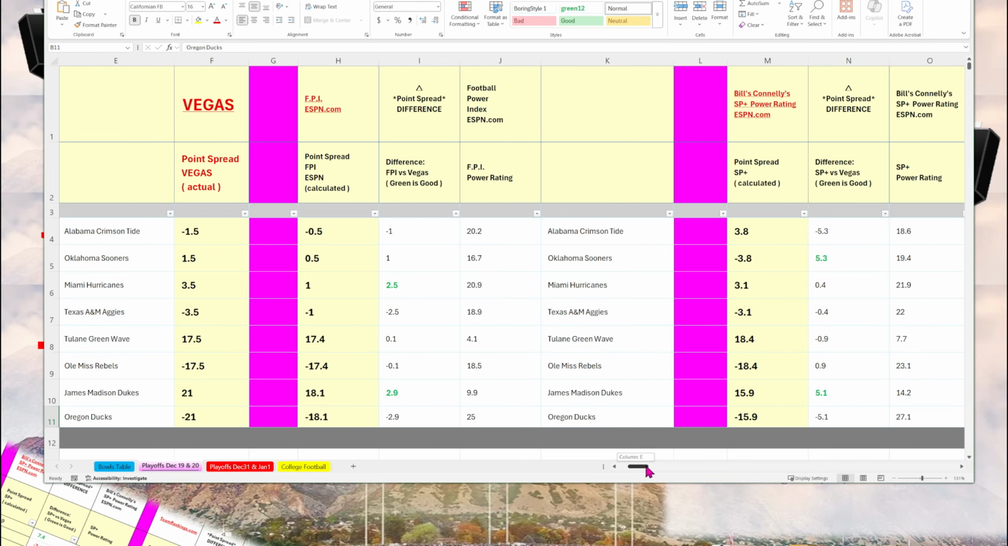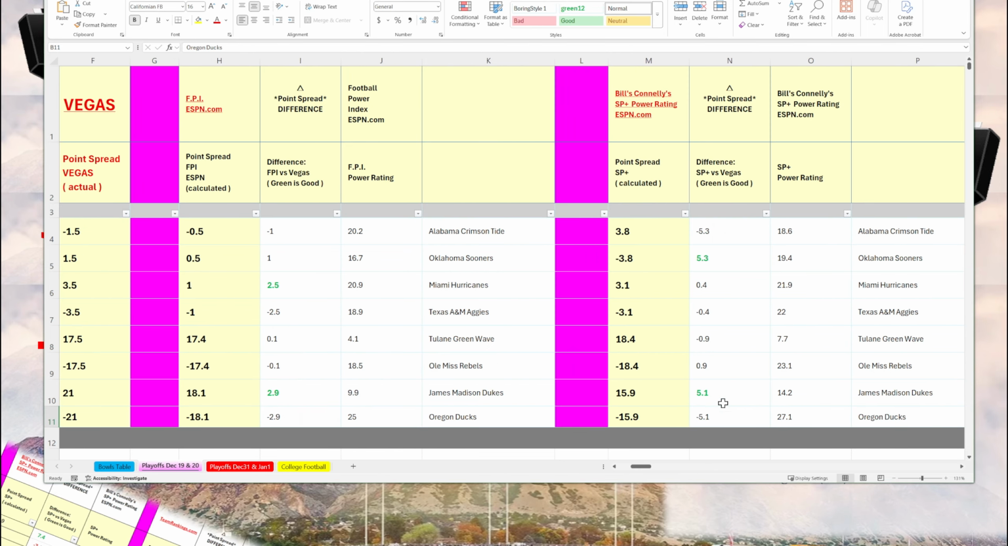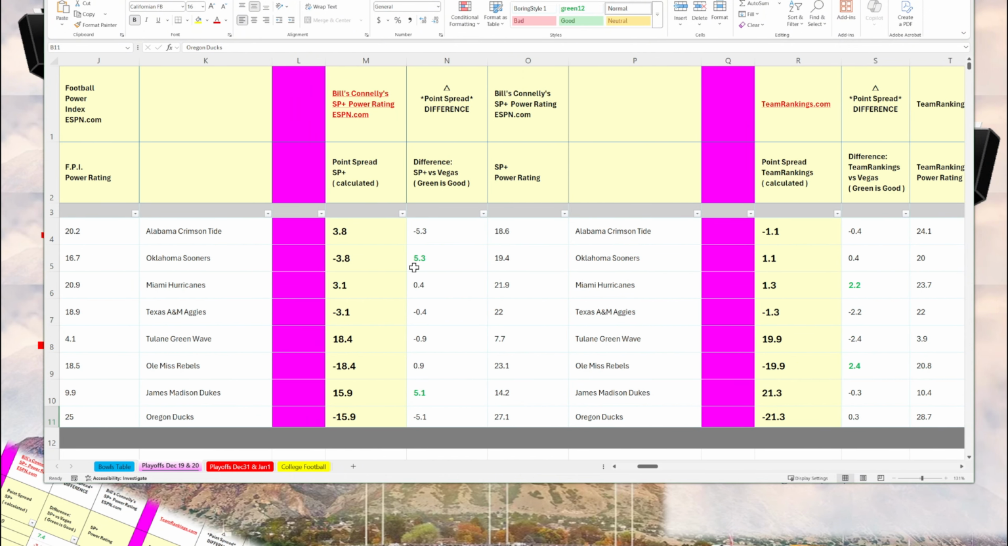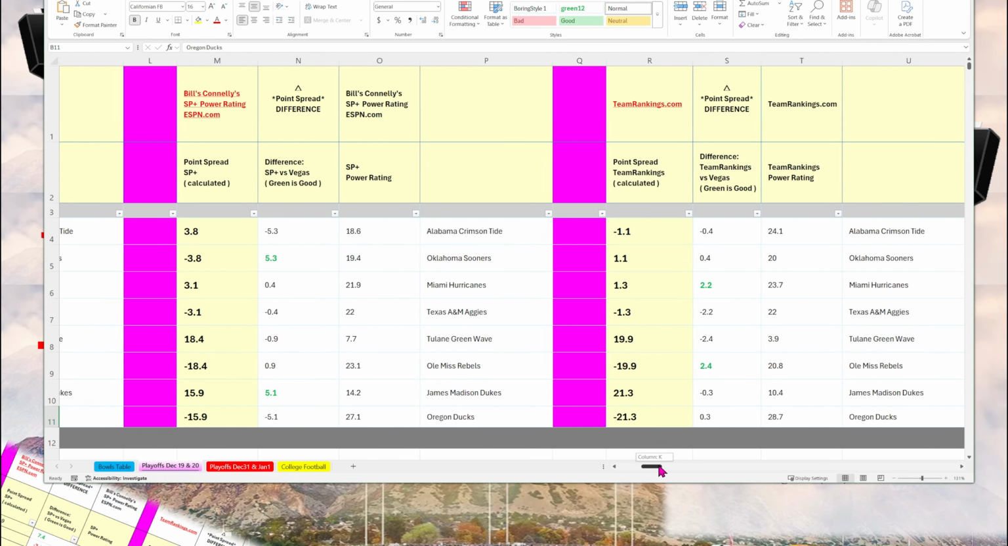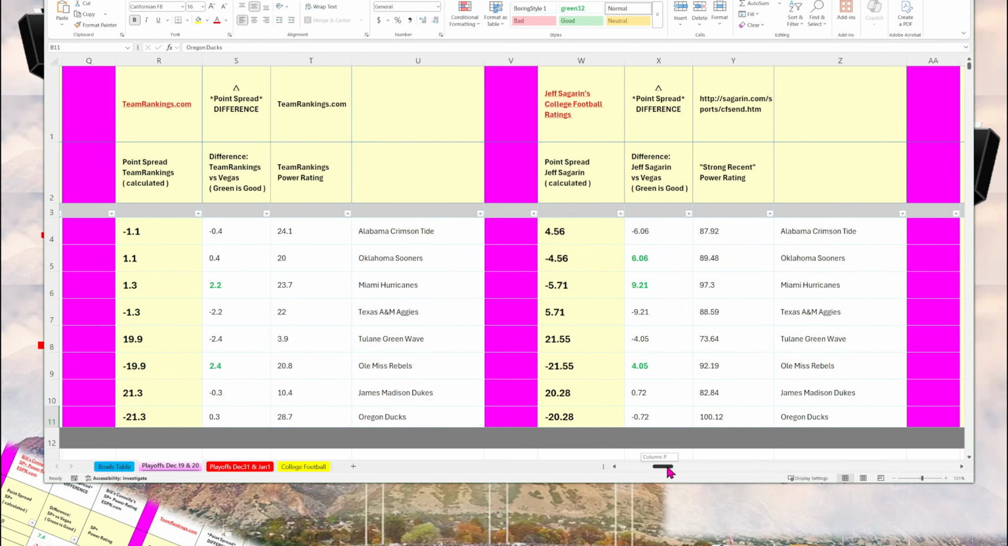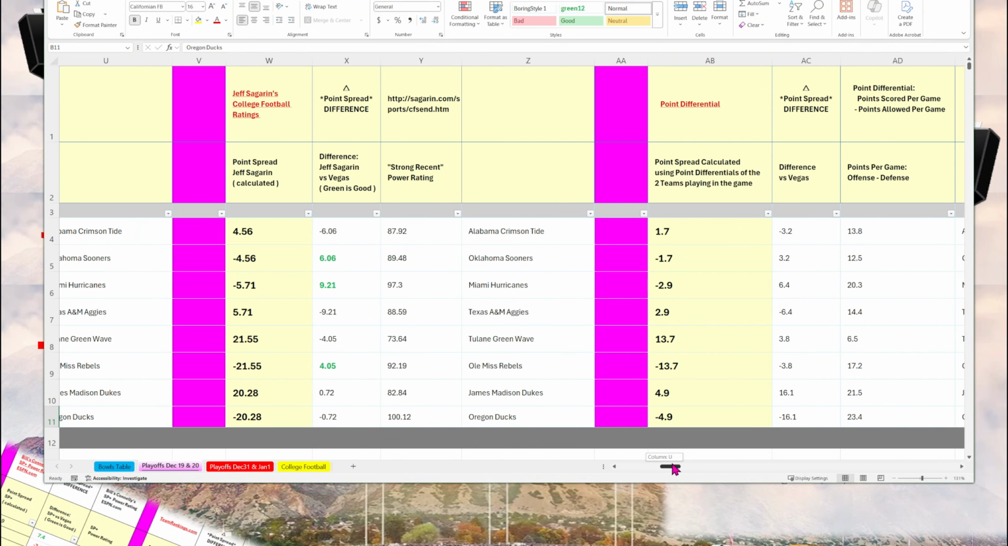And as we can see here, based on FPI, Miami and James Madison, their point spreads, they have around a field goal advantage. Bill Connelly gives an advantage to James Madison, 5 points. Oklahoma, 5 points. Team rankings. So for these first round playoff games, the point spreads are pretty close. He gives an advantage to Miami and Ole Miss. Jeff Sagarin gives Oklahoma an advantage, Miami an advantage, and Ole Miss an advantage.